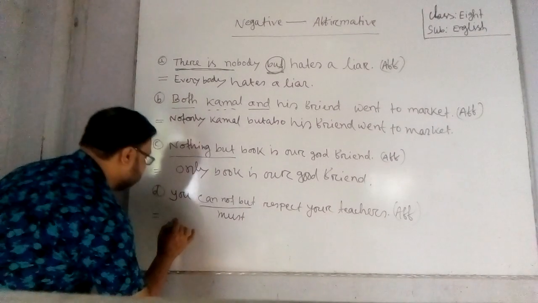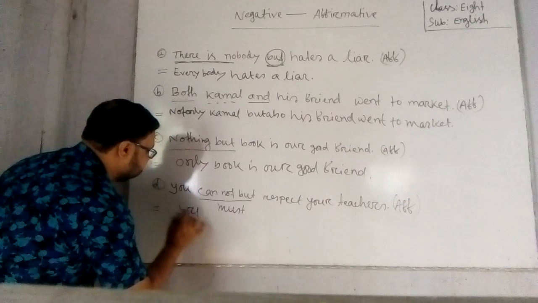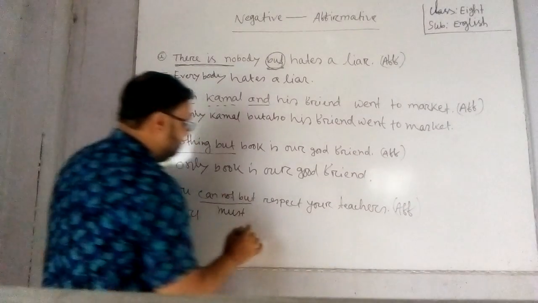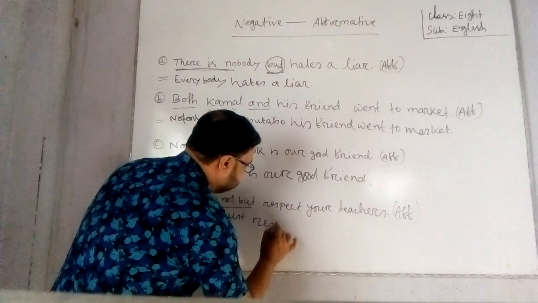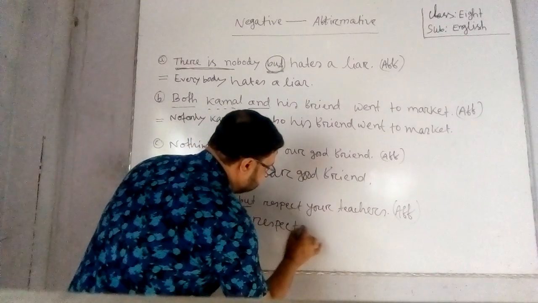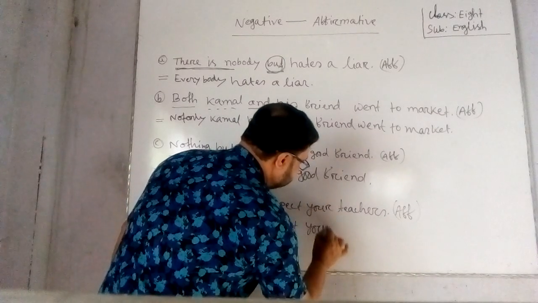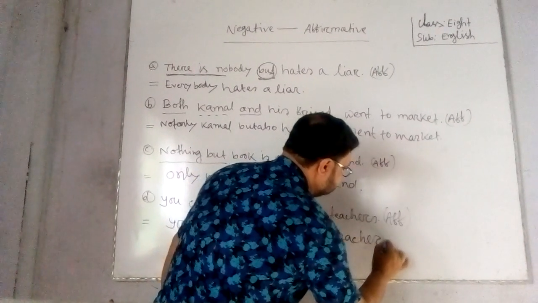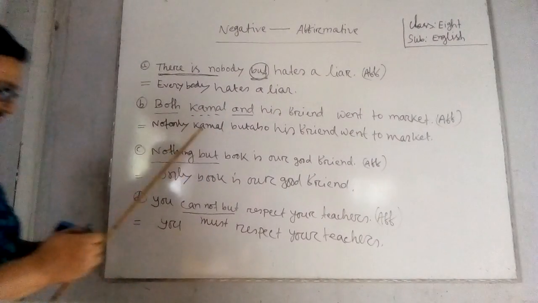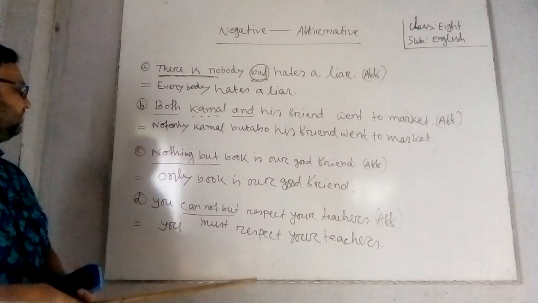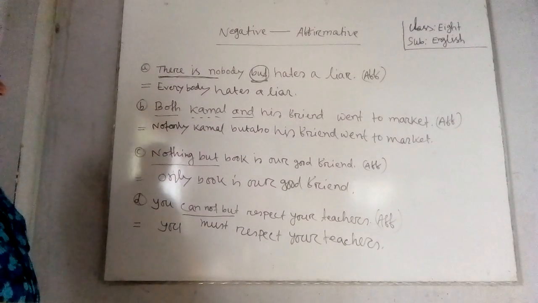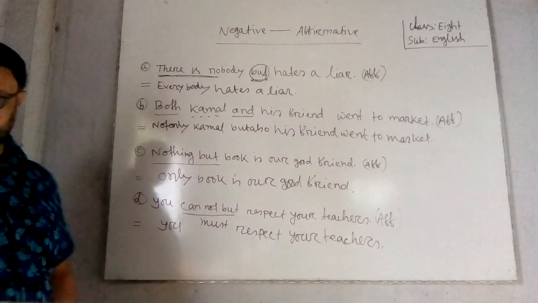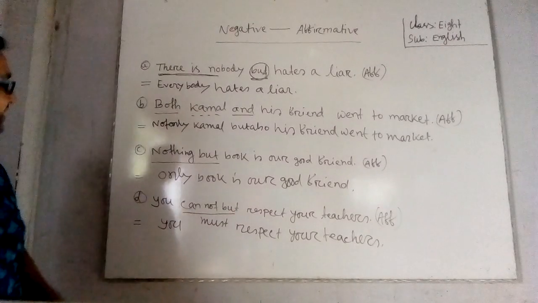So the sentence will be you must respect your teachers. If you write in this way, the sentence will be affirmative. Now I am telling it in Bangla.